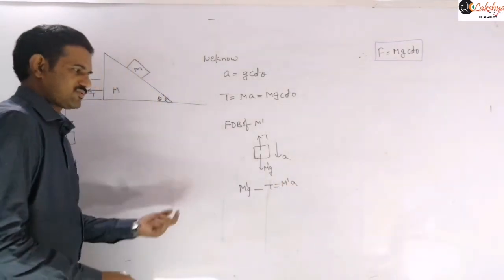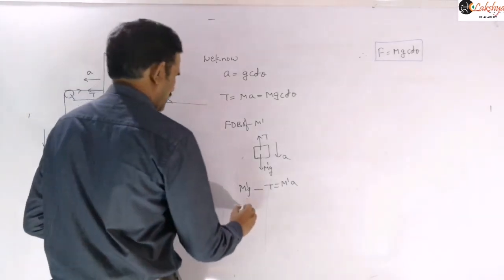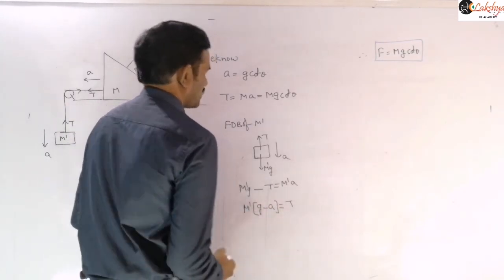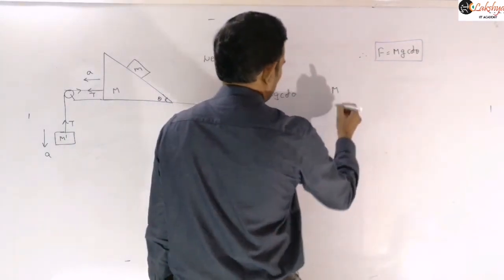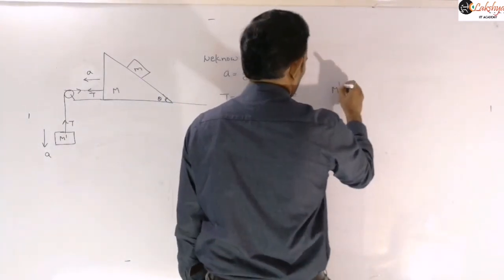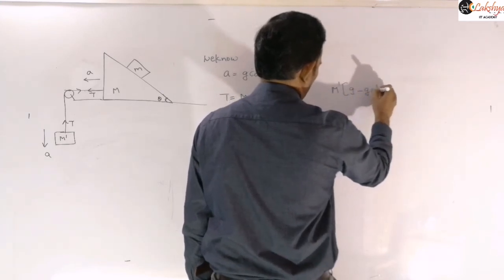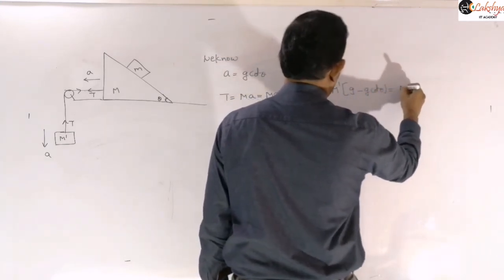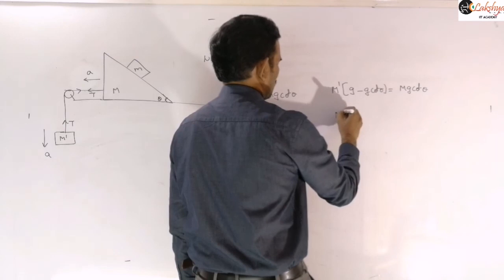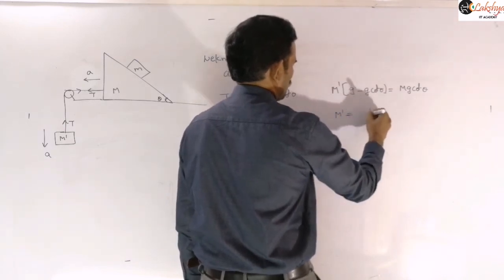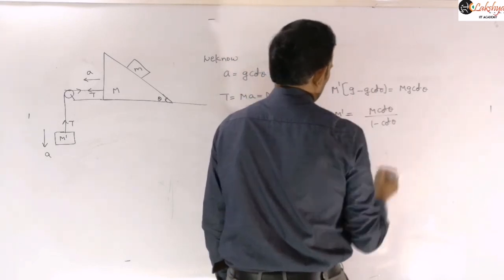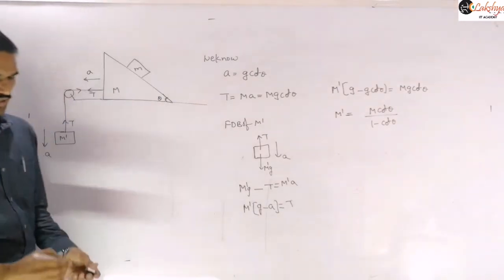Then substitute those values similar to our previous calculations, and you will get the M dash value. So g minus a is equal to T, and therefore M dash into g minus g cot theta is equal to mg cot theta. Therefore M dash is equal to, the g you can cancel here, m cot theta by 1 minus cot theta. So it is the expression for this M dash required here.